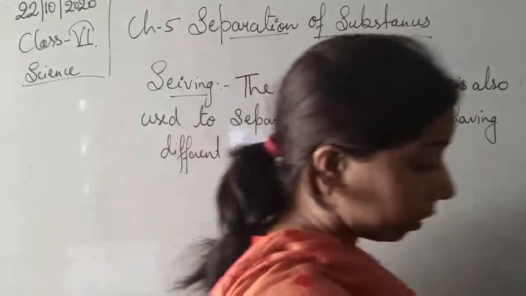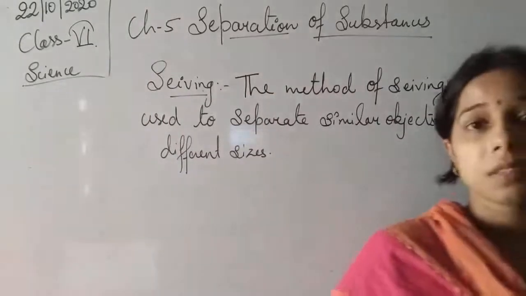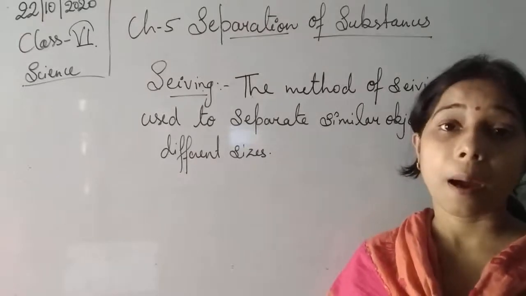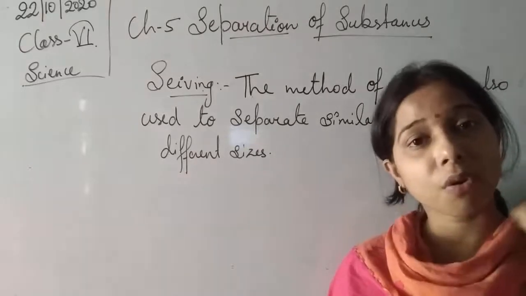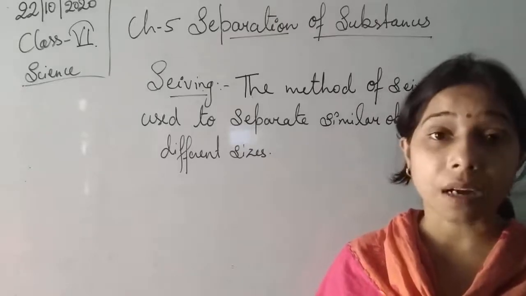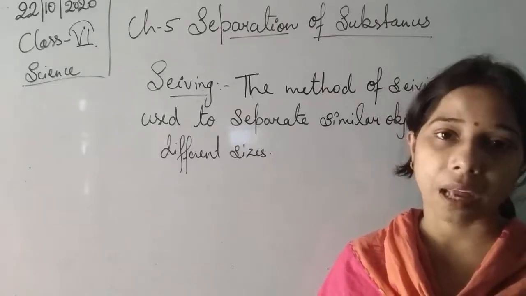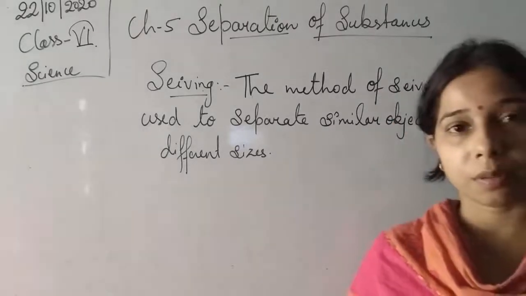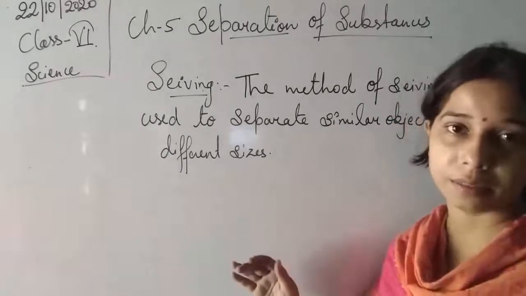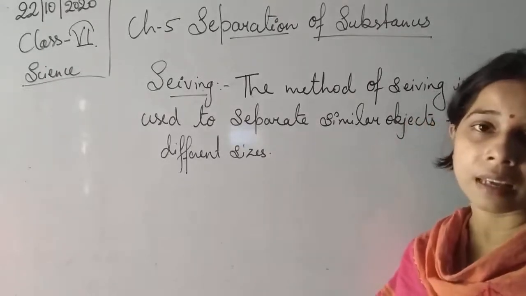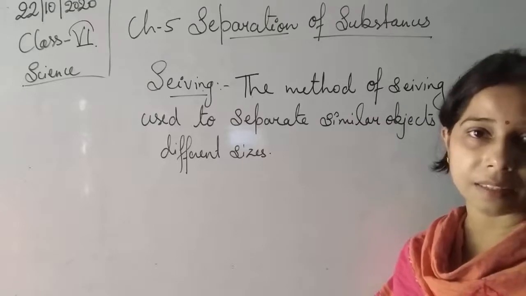Now you see, students, we are using this sieving method not only with different types of objects, but we can use it for the same kind of object when the size varies. The basic principle on which sieving works is the difference in sizes.